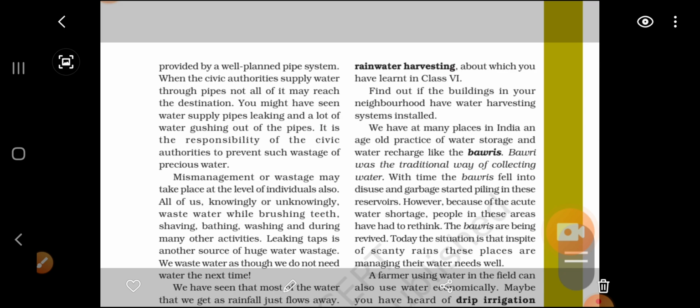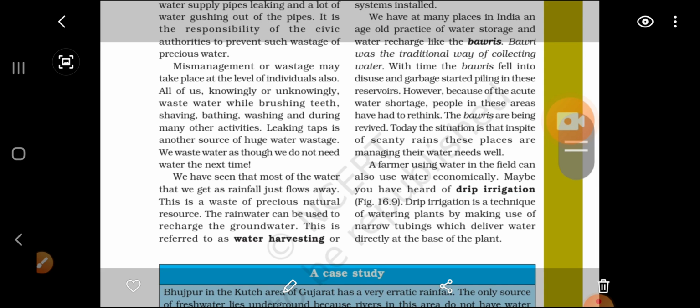Okay, the third method is drip irrigation. Drip irrigation means that rather than giving water to the whole field, what do we need to do? We need to give water to the roots of the plant only, because you know that the plant's roots are going to take the water. Otherwise, if we drench the whole plant, there is no benefit. Okay, so drip irrigation means that we are just giving the water to the roots of the plant.